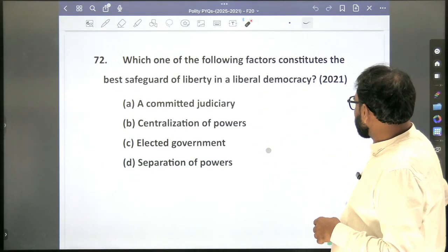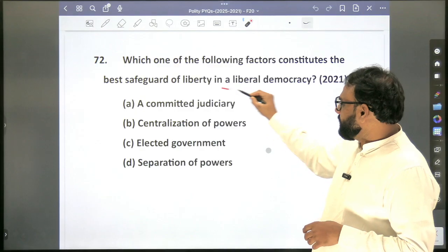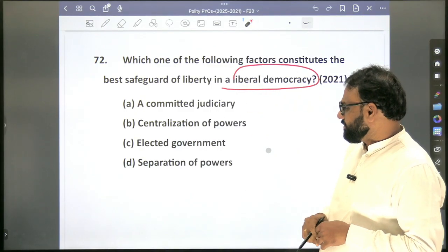Which one of the following factors constitutes the best safeguard of liberty in a liberal democracy?